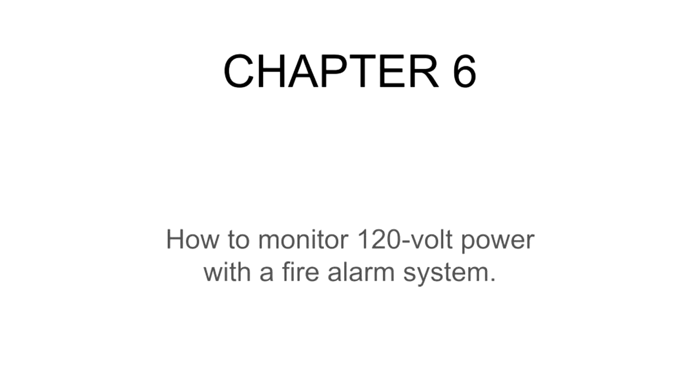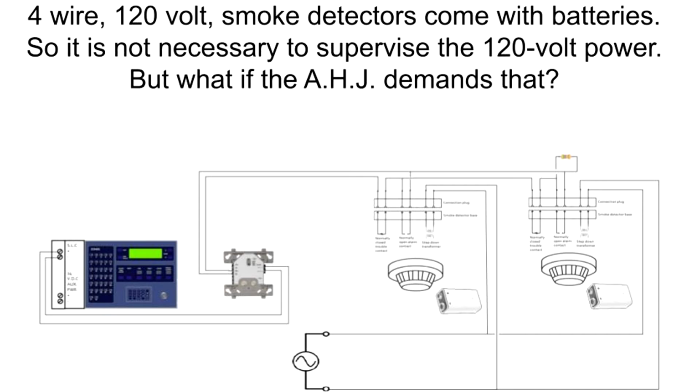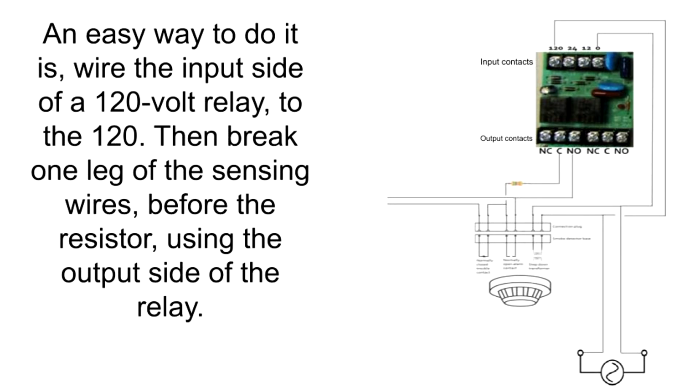Chapter 6. How to monitor 120-volt power with a fire alarm system. 4-wire 120-volt smoke detectors come with batteries, so it is not necessary to supervise the 120-volt power. But what if the authority having jurisdiction demands that? An easy way to do it is wire the input side of a 120-volt relay to the 120. Then break one leg of the sensing wires before the resistor using the output side of the relay.